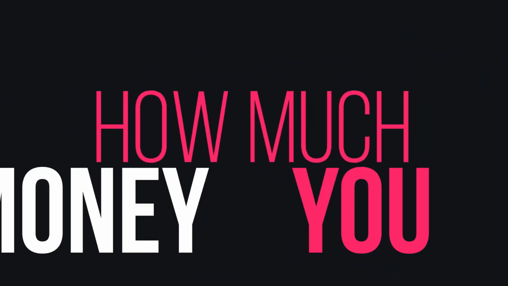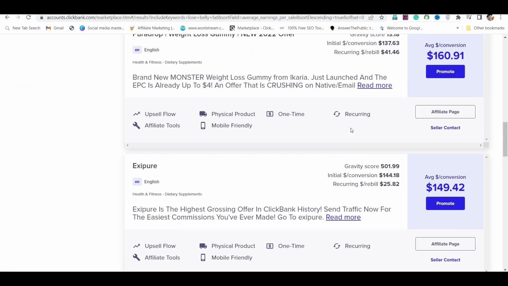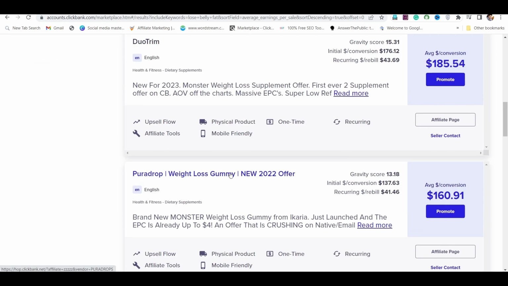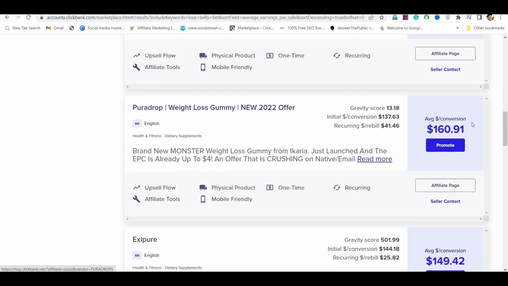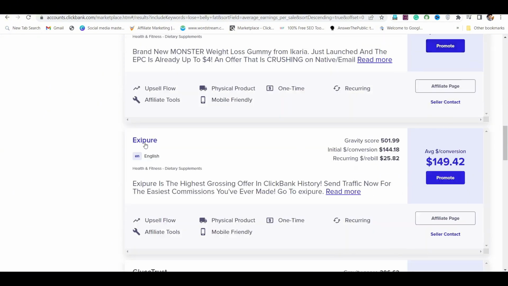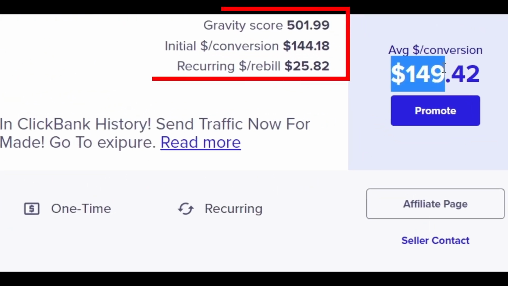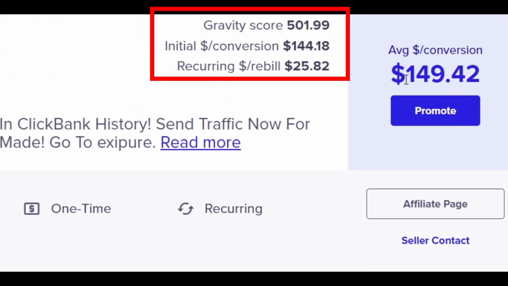So let's know how much money you can earn from YouTube. So go to ClickBank. Here you will find thousands of products related to weight loss, and you can see how much commission you can earn per sale. You can earn more than $150 per sale. You have to promote such products with the highest gravity score. Like this one. You can see its gravity here, which is very high. It means that people buy this product the most.